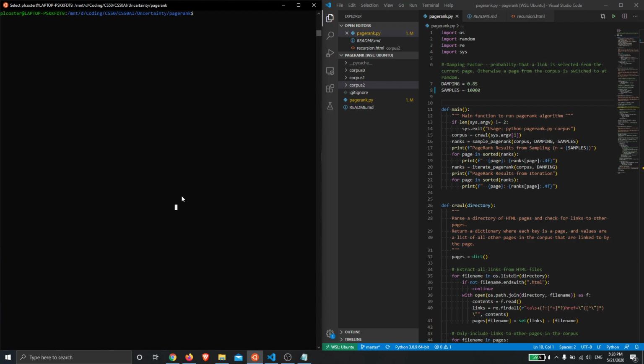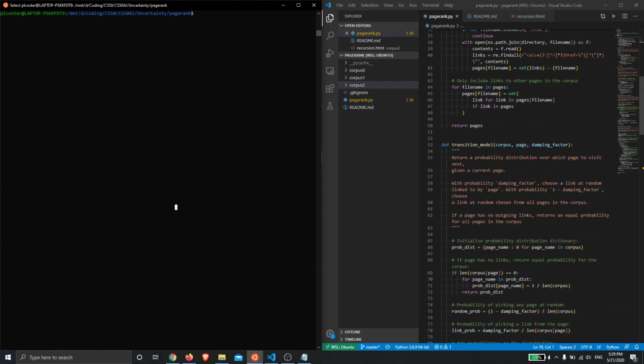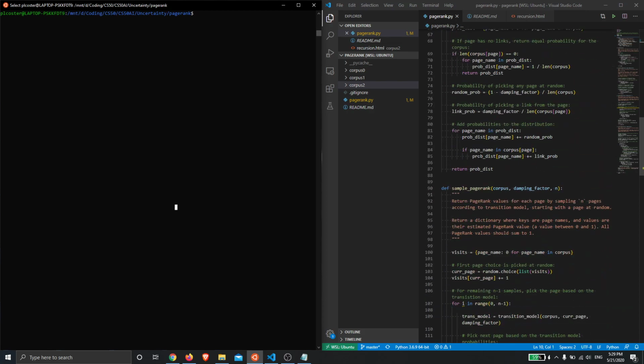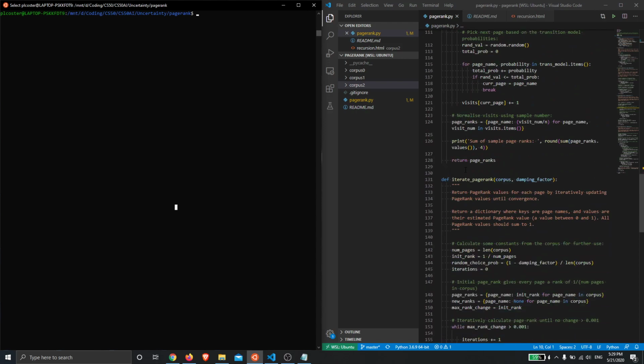The second way that we're calculating the page rank is using a mathematical expression where we iteratively refine the page ranks from an initial starting value down to a minimum which is very close to their actual value under the ranking scheme. So in order to do this, I've implemented three of the functions in PageRank.py: the transition model, sample PageRank, and iterate PageRank functions.